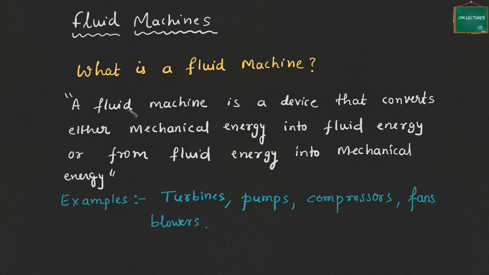So a fluid machine is defined like this. It is a device that converts either mechanical energy into fluid energy or fluid energy into mechanical energy. So, conversion of mechanical energy into fluid energy. Here we can understand mechanical energy as basically the rotation of a shaft. We can rotate the shaft by connecting it to a generator, so electrical energy can be transferred to mechanical energy.